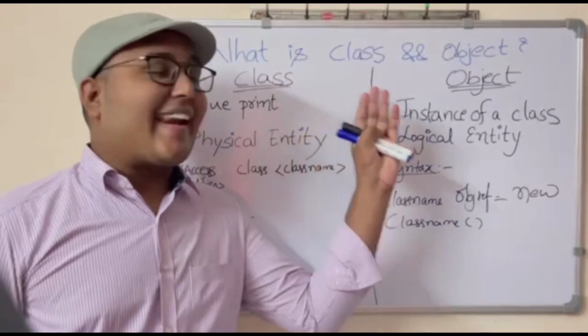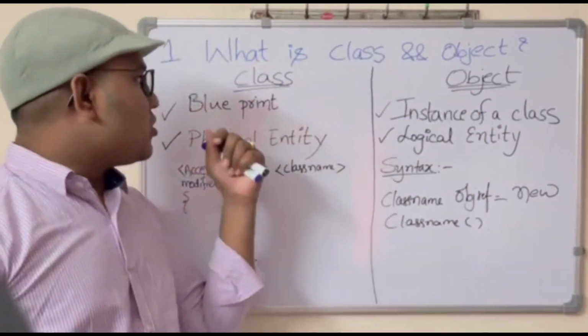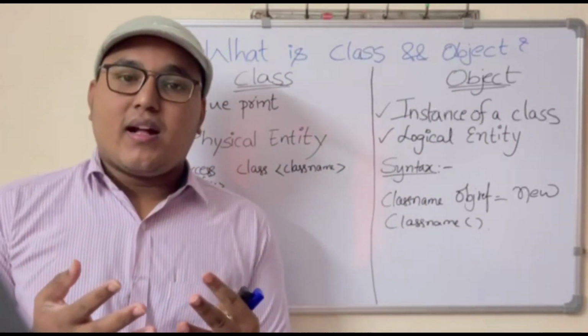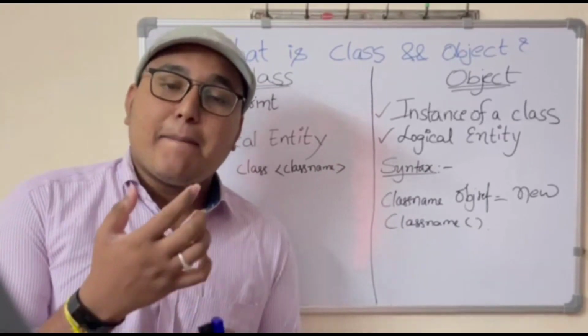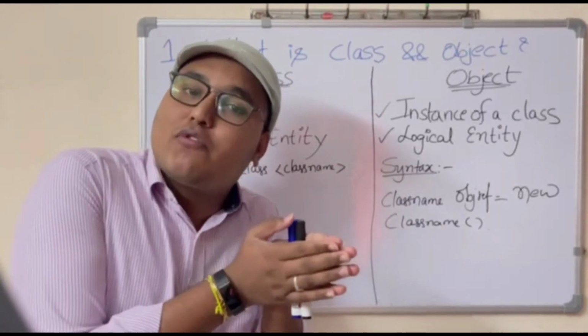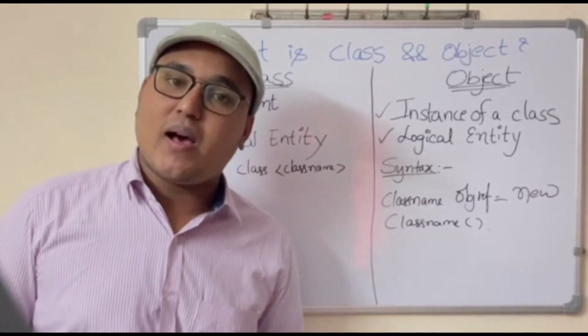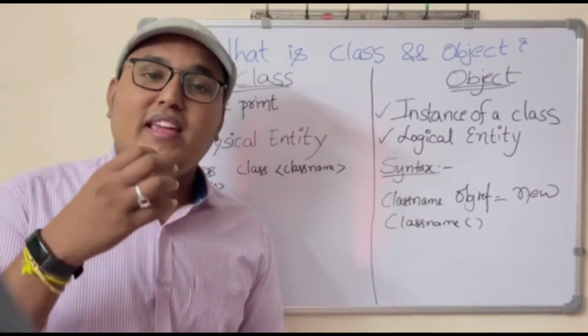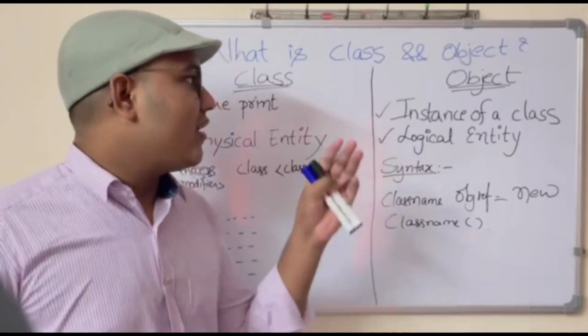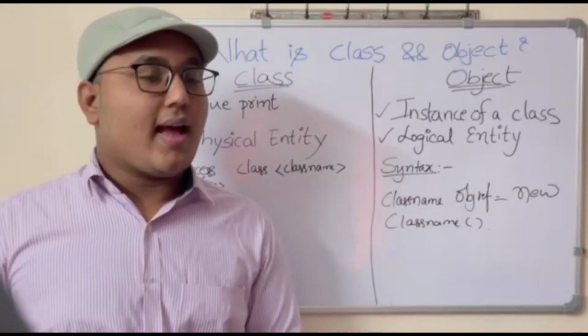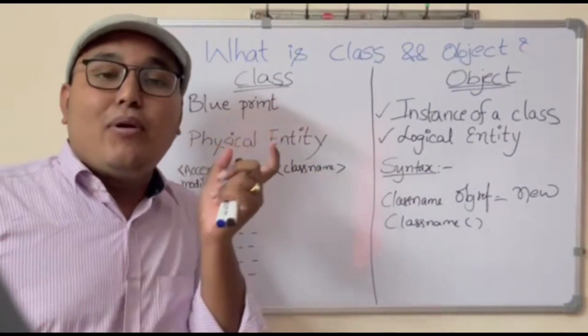What is a class and what is an object? As we all know, the class is a building block for any object-oriented programming language. There are so many object-oriented programming languages like Java, Python, C++. In each and every object-oriented programming language, this class is a building block. And the class is a blueprint.